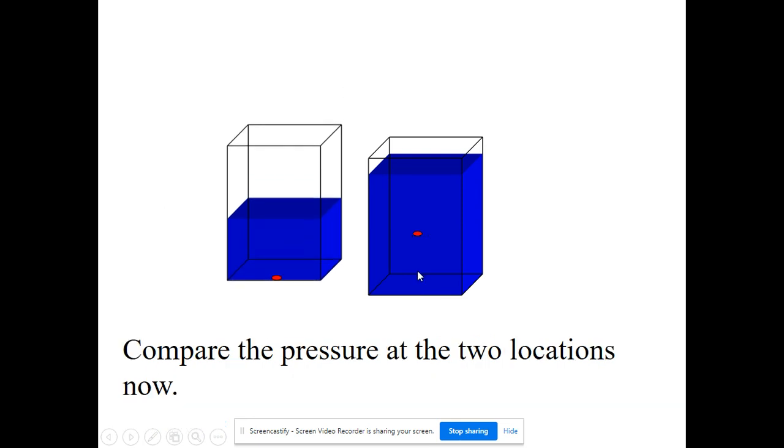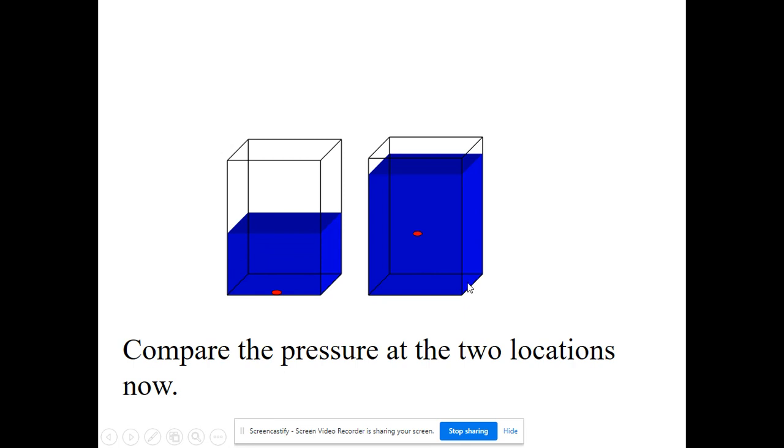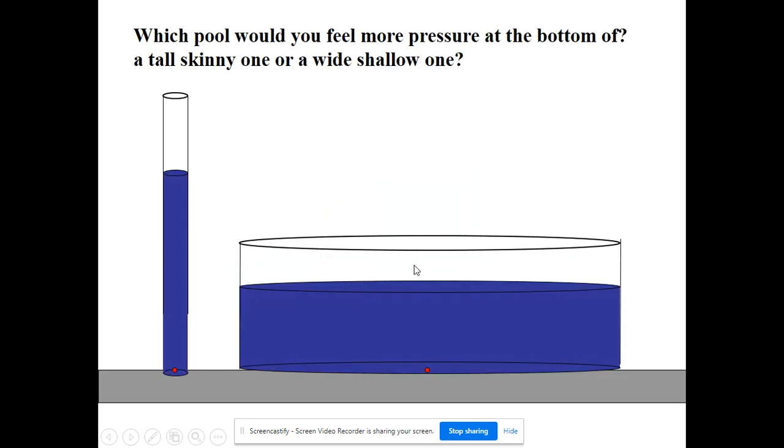Now, if I compare these now, which one of these is going to have the greater pressure? Well, it's still the same because they still have the same amount of fluid above them. That's what really matters, not how much fluid is below them or total. So if I were to ask you a question like this, here we've got two containers.